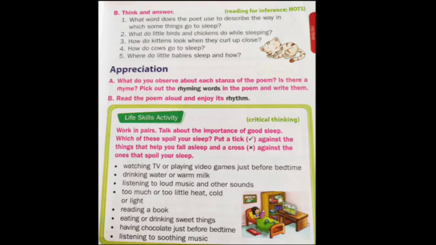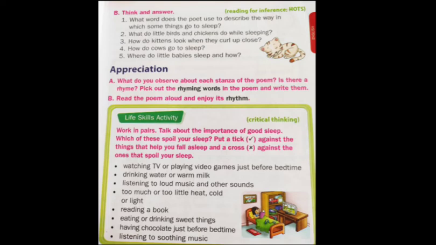Is there a rhyme? Tell me. Pick out the rhyming words in the poem and write them. And read the poem aloud and enjoy its rhyme and rhythm. You have to read the poem twice and write the rhyming words from the poem How They Sleep.